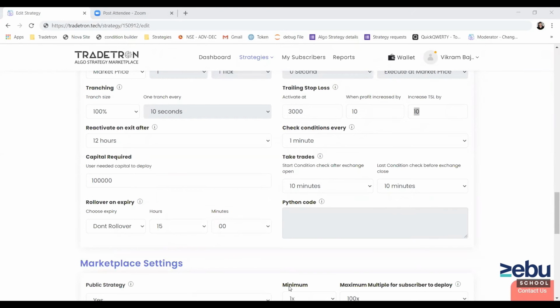I have a scenario where I don't want to trade soon after an SMA crossover, but after the high or low of the crossing candle is crossed. This is just to remove false signals. How can I do it? This particular thing is not possible in the condition builder because it needs to save the high and low of the particular candle which has given you the cross. But the condition builder of Tritron doesn't allow you to save any variable. So this condition won't be possible without custom Python code.